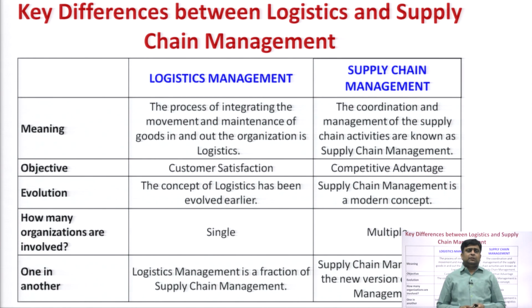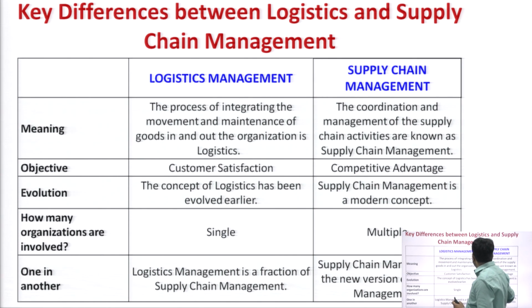Transporting goods from supplier to manufacturer comes under inbound logistics, and moving goods from manufacturer to customer comes under outbound logistics. So, this is the meaning of logistics management.